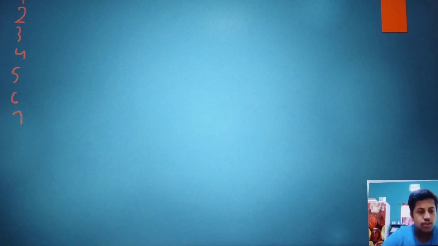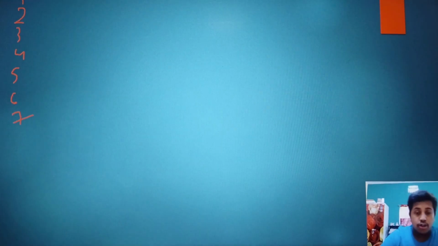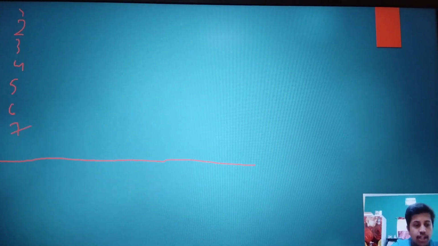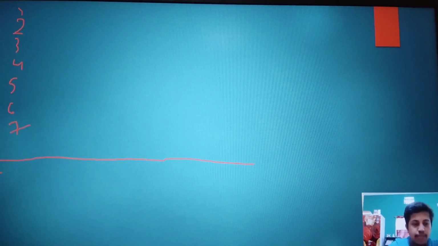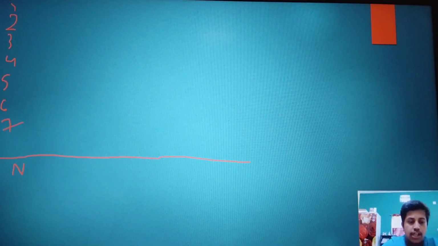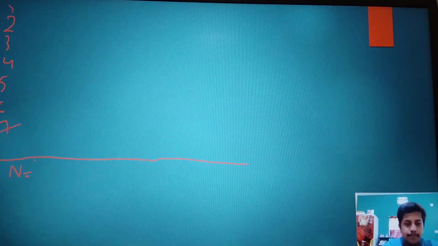Let's take a smaller number so that it will be easy. First of all, in your copy, make a line and write down the total number of teams, which is n. I am writing it shortly: n is 7.